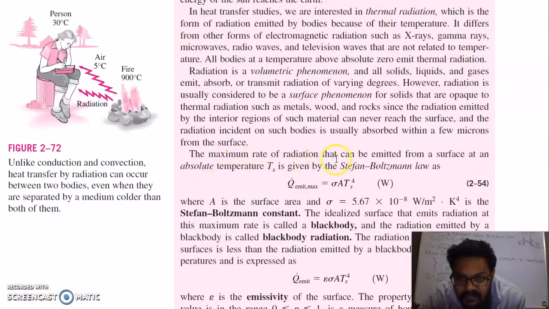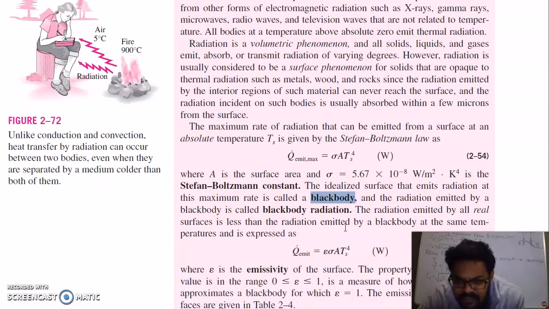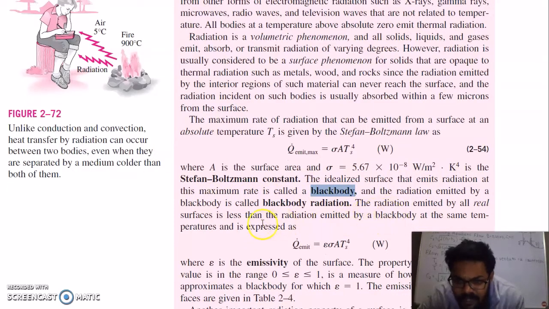The maximum rate of radiation that can be emitted from a surface at an absolute temperature Ts is given by the Stefan-Boltzmann law, that is Q maximum emitted is equal to sigma A Ts raised to power 4, where sigma is the Stefan-Boltzmann constant and its value is given here. The idealized surface that emits radiation at this maximum rate is called a black body, but we have to discuss the real body, and the real body surface will emit less radiation as compared to the black body.